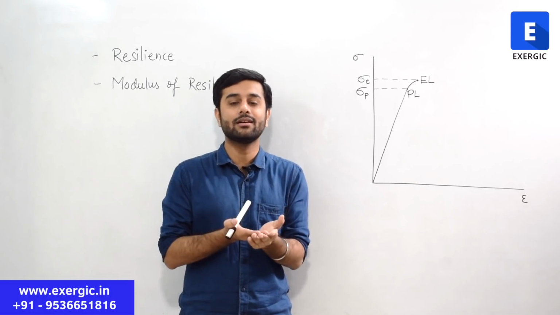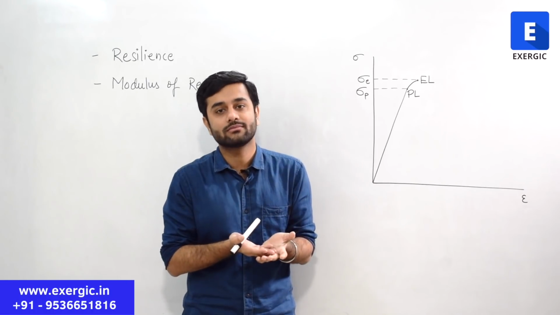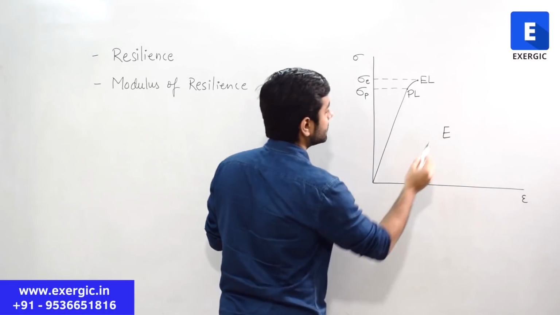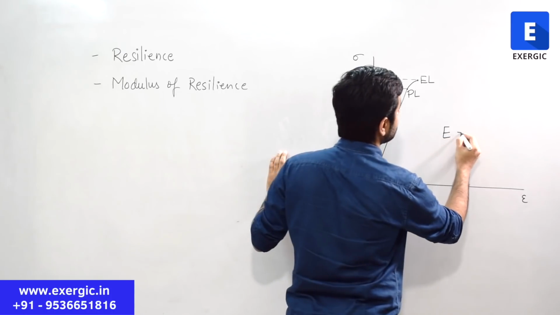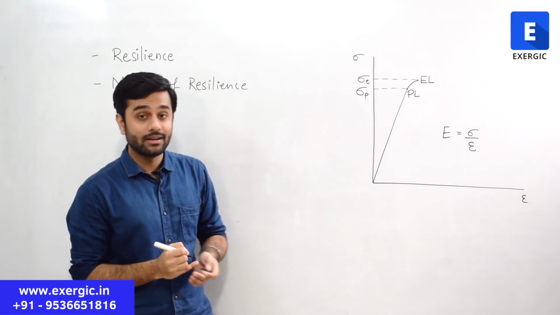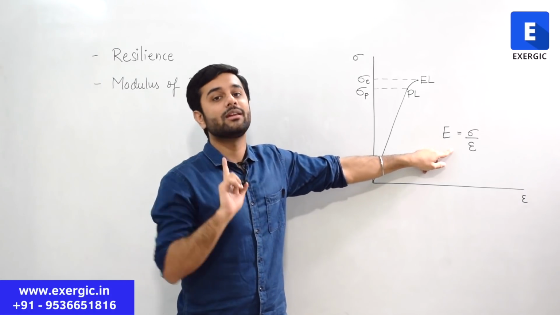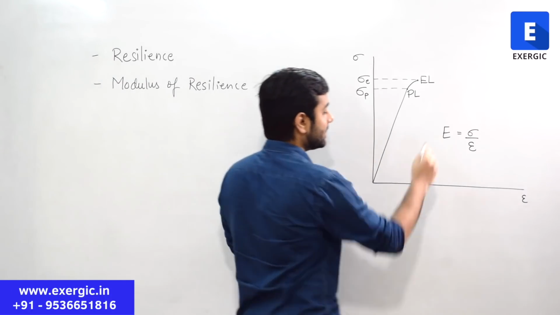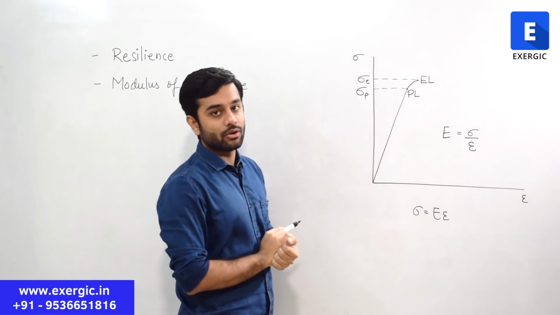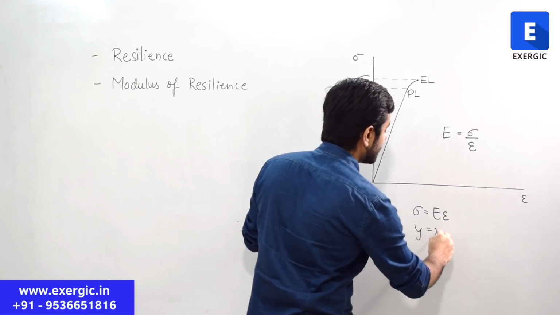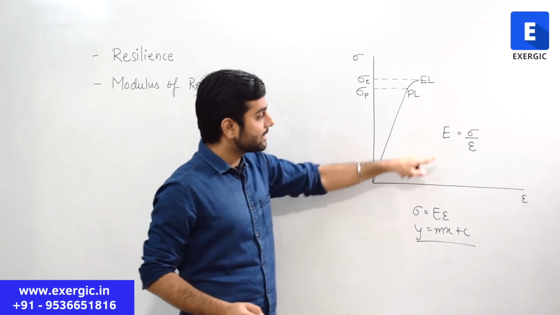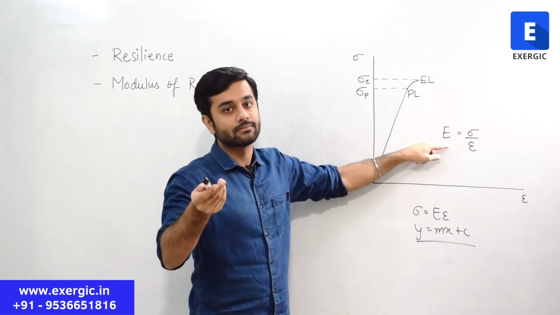Hooke's law is just an equation of straight line, right? Hooke's law tells you that the slope, this Young's modulus E, is nothing but stress divided by strain up to proportional limit. So if you rearrange this, you will get sigma is equal to E epsilon, and this is nothing but y is equal to mx plus c, where c is equal to 0. So Hooke's law is nothing but an equation of straight line, right?